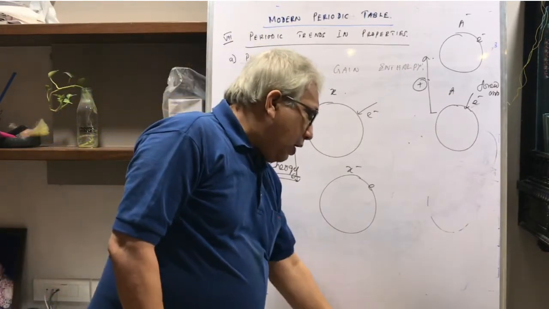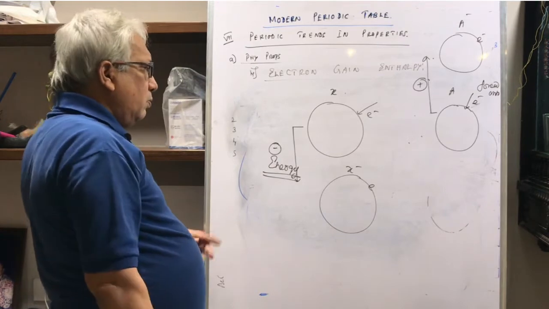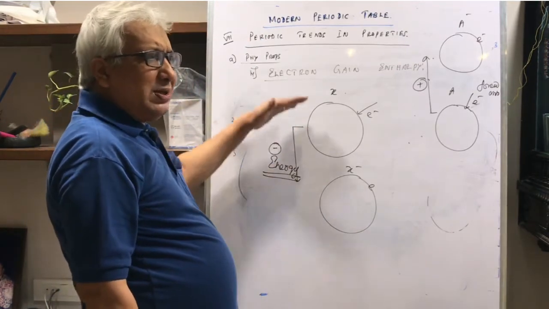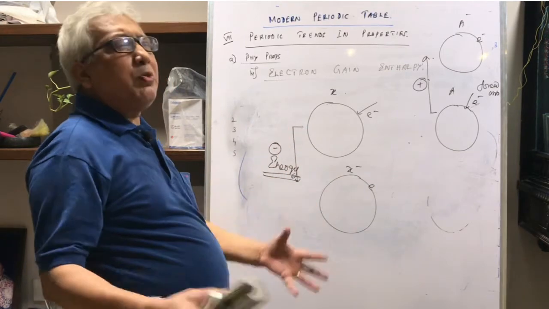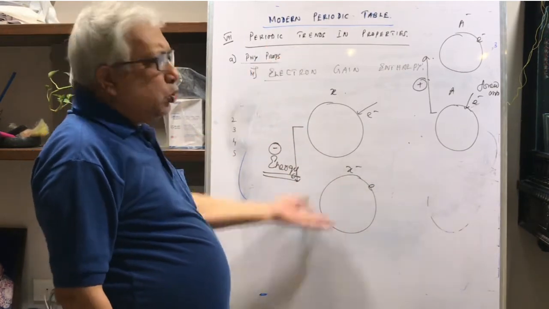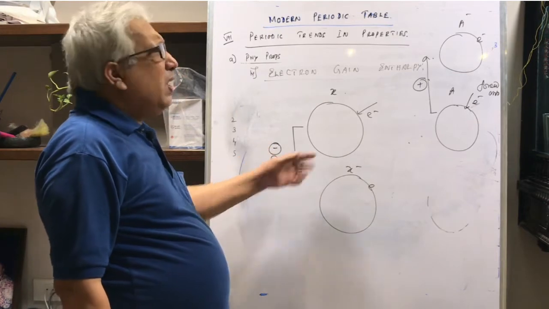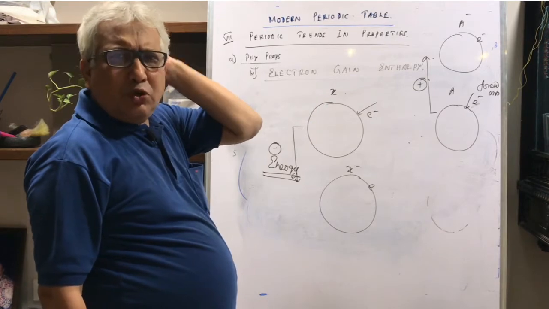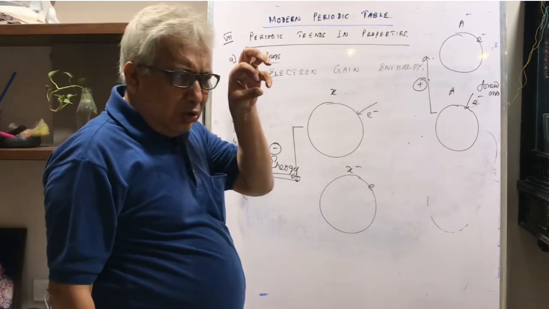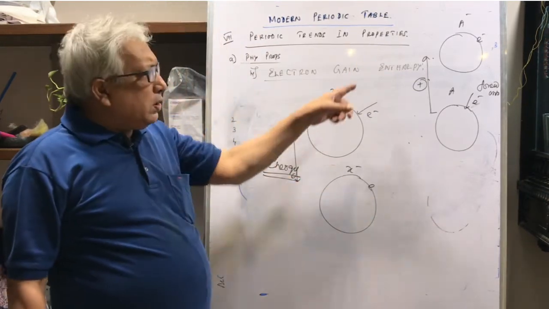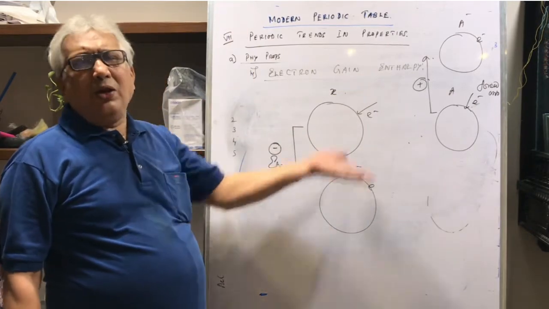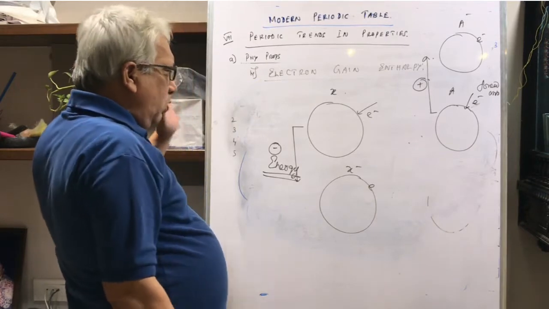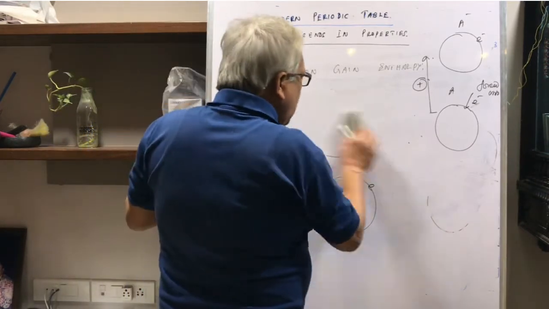Now, what happens is most of the time it will be negative, because most of the time the electron is gained naturally for the purpose of becoming stable, to go to lower energy. In some rare cases, suppose an atom is electropositive, sodium is never interested in gaining electrons. So if you forcefully give it an electron, in that case the energy level will go up and it will become unstable. So in some cases it can be positive. All right.